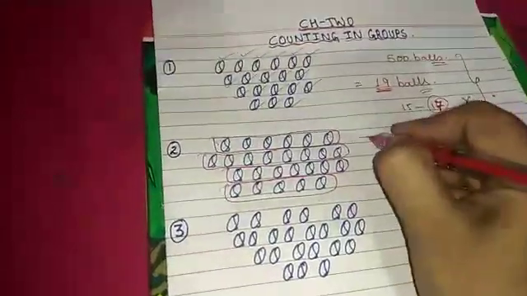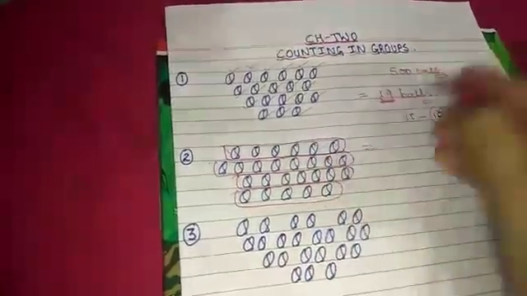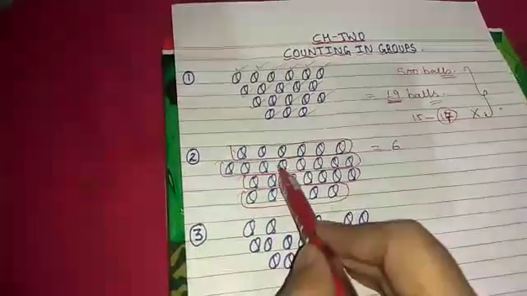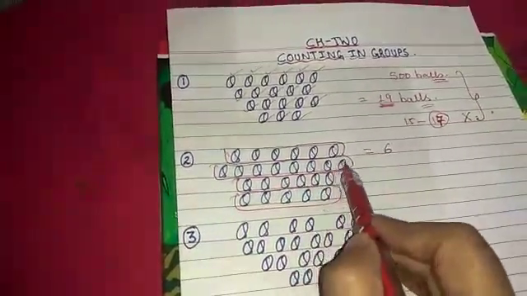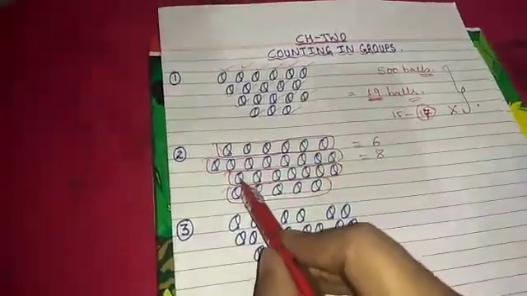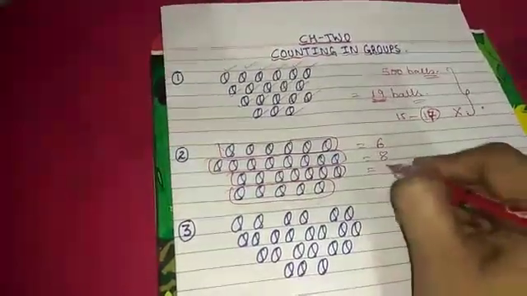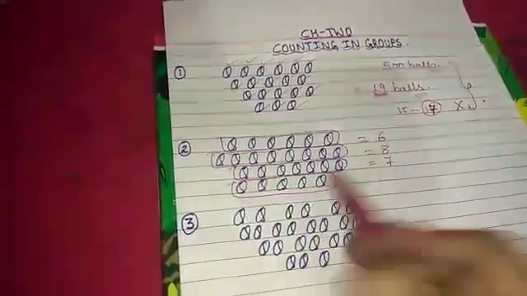Now let us count how many balls in group 1. 1, 2, 3, 4, 5, 6. 6 balls. Group 2. 1, 2, 3, 4, 5, 6, 7, 8. So 8 balls. Group 3. 1, 2, 3, 4, 5, 6, 7. Here we have 7. Now again, 1, 2, 3, 4, 5. In group 4 we are having 5 balls.